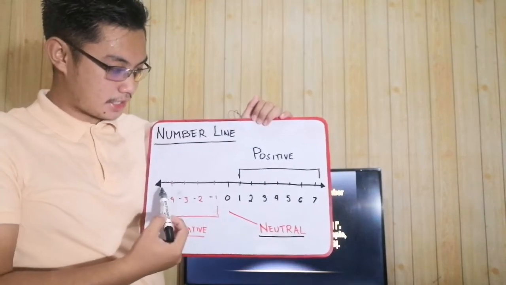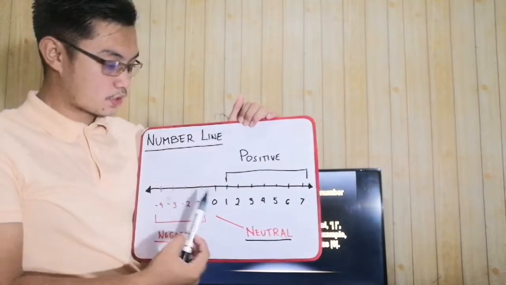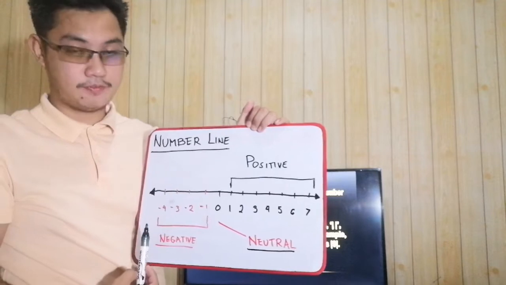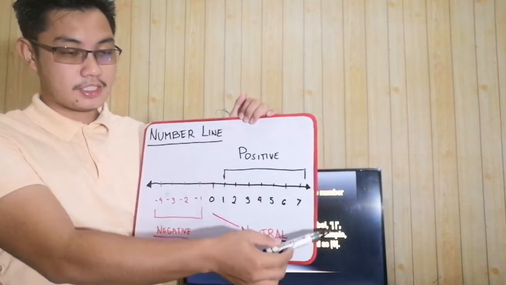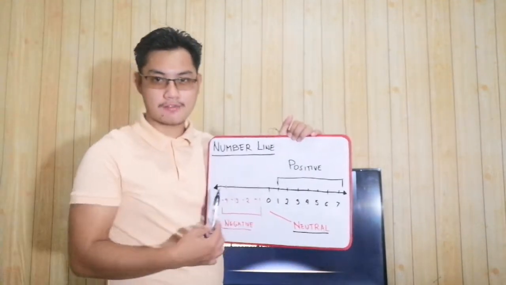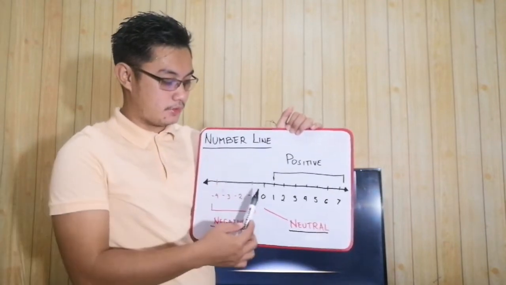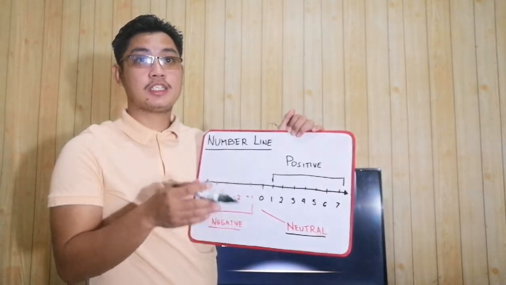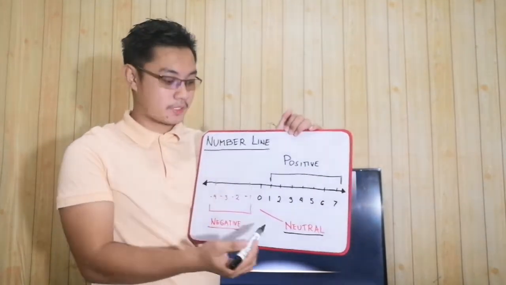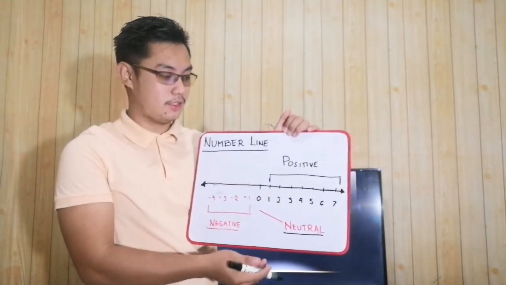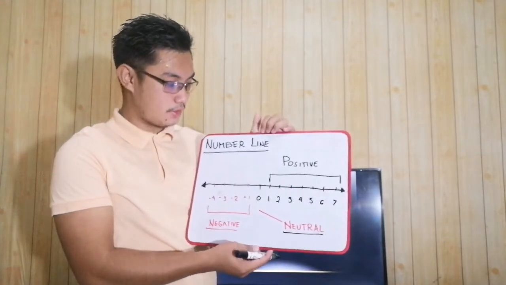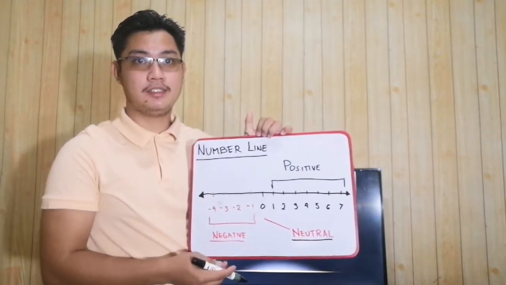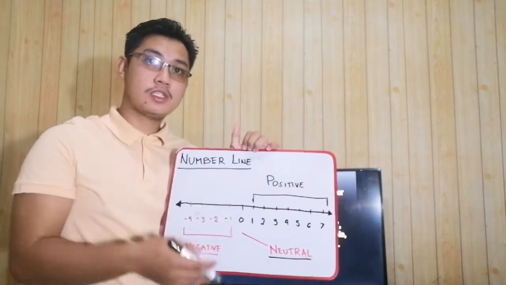A number line is composed of positive and negative numbers. To the right is positive and to the left is negative. Ang center is neutral. Hindi natin siya masasabi na positive or negative kasi neutral nga siya. Okay, maliwanag na ba ang number line? So, now, let's proceed to the absolute value.